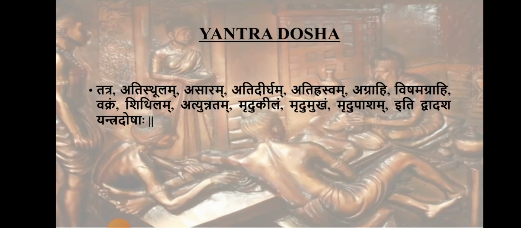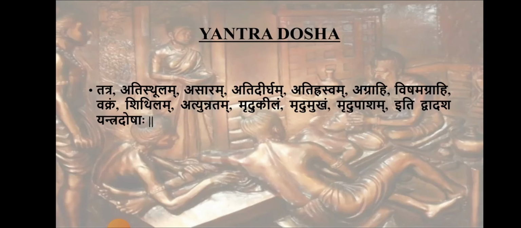Next is Yantra Dosha. Already it is told Atistula. Atistula means already it has a certain dimension, and it should not be more than that. It should not be very stout. Then Asara. Asara means it should not be made of Ashuddha Loha. A bad variety of material should not be used. Then Adidirgha, Adihrasva. The same measurement, there should not be any disproportion. Agrahi, it is told Vikruta Mukha, that is a distorted functional end should not be there. Then Vishamagrahi means Ekadesha Grahi, that is also a kind of dysfunctional end. Next is Vakra, it should not be crooked.